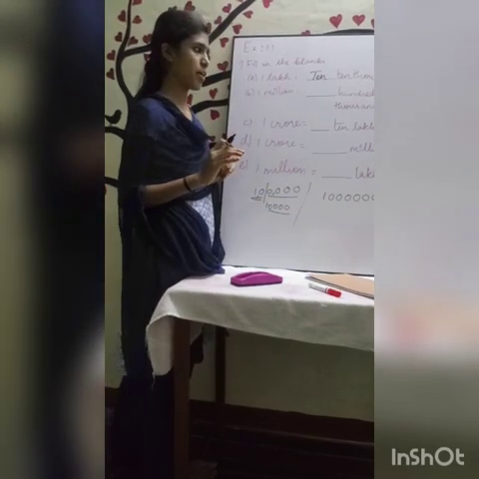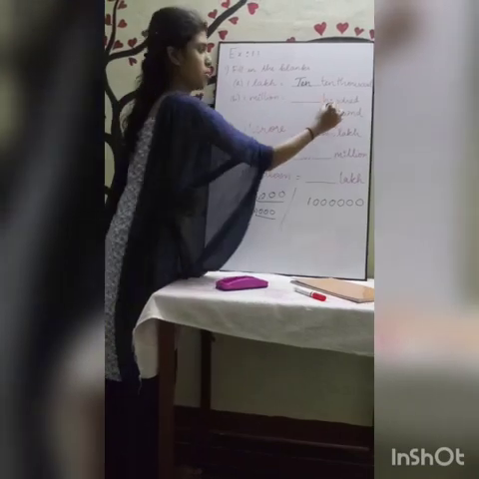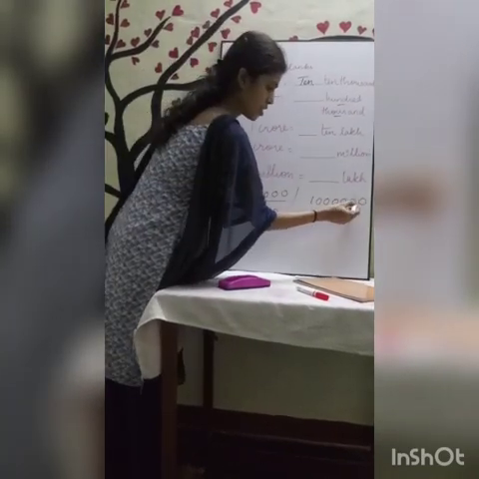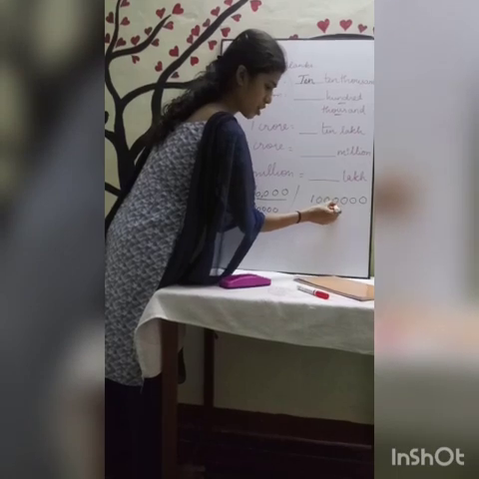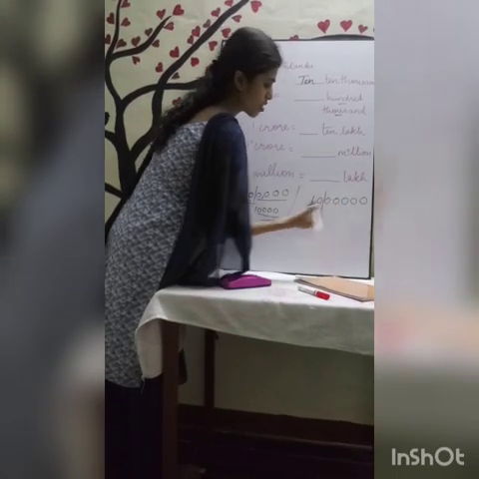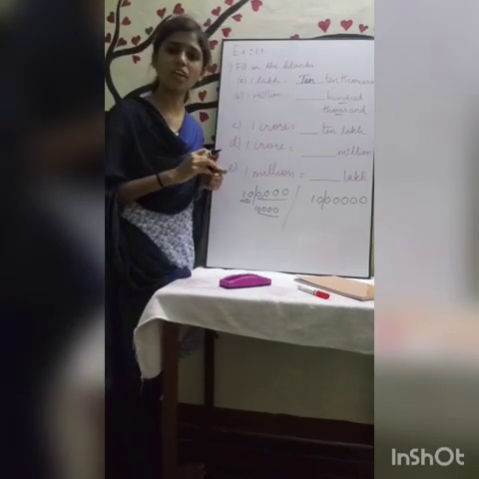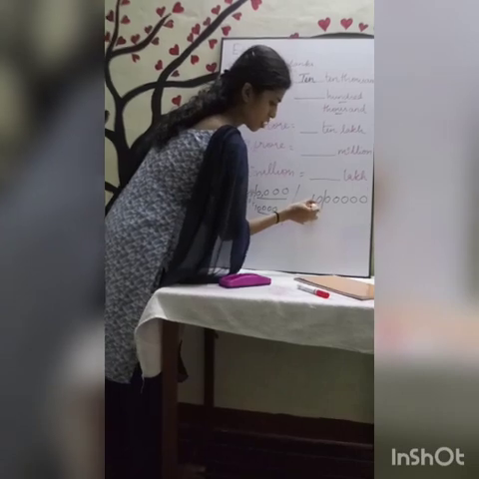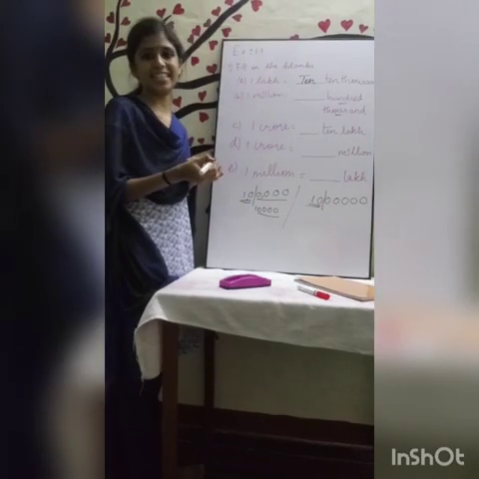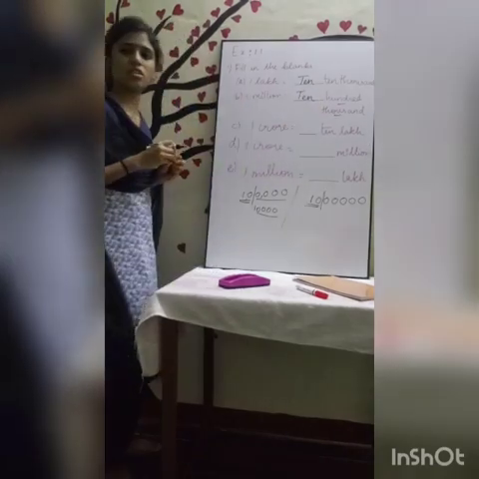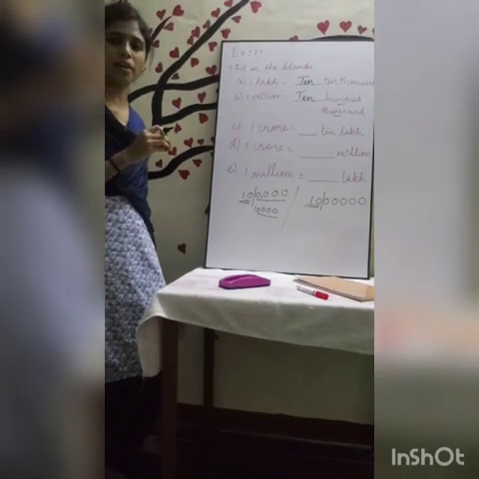Now I am going to separate the 100,000s because here 100,000 is given. 100,000 will contain 5 zeros. So I have separated 5 zeros. So what is remaining? 10 is there. So the answer is 10 100,000s. Okay, understood how I am separating?